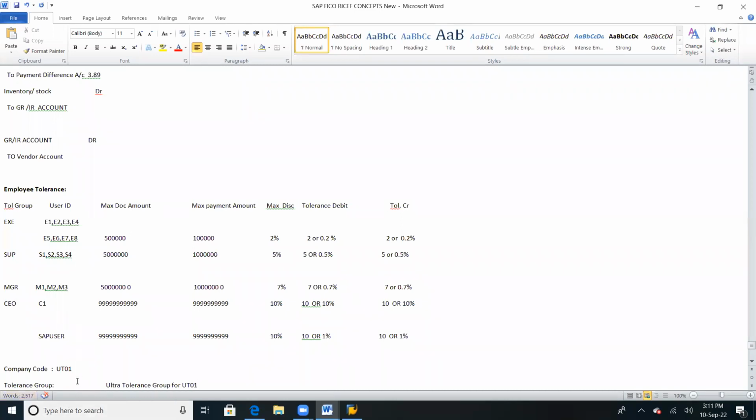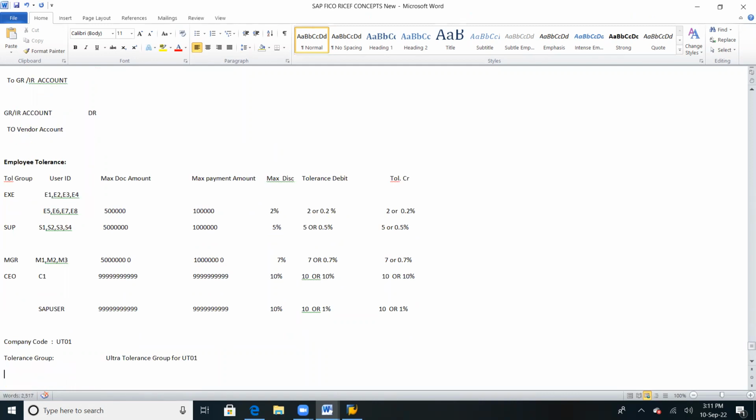One is the tolerance group, which we are going to leave blank, and beside it there is one more box where we need to give the description. What is this tolerance group related to, which company code? Ultra tolerance group for UT01.